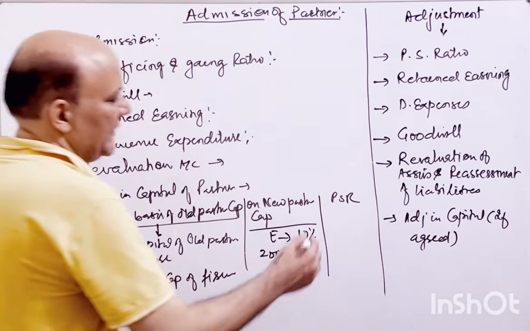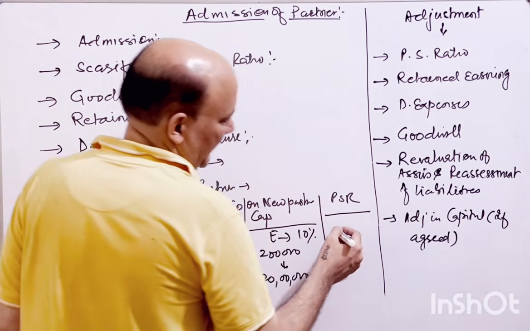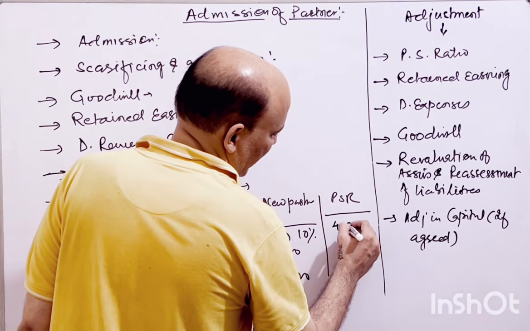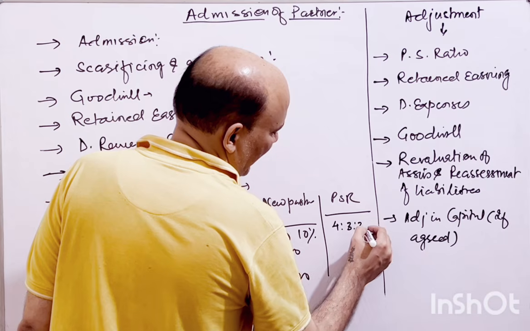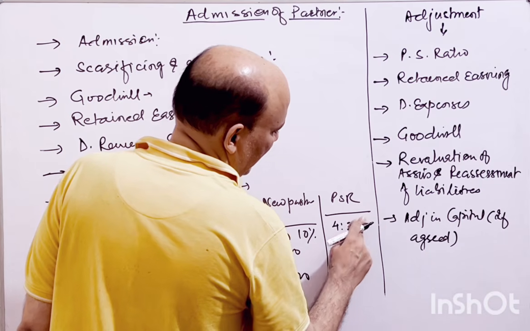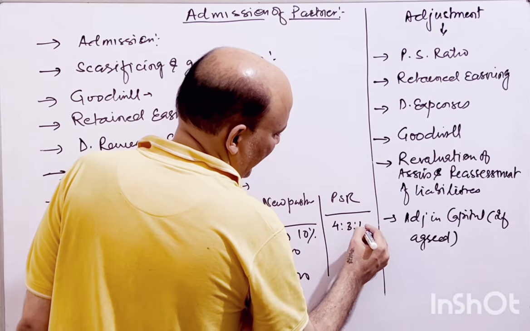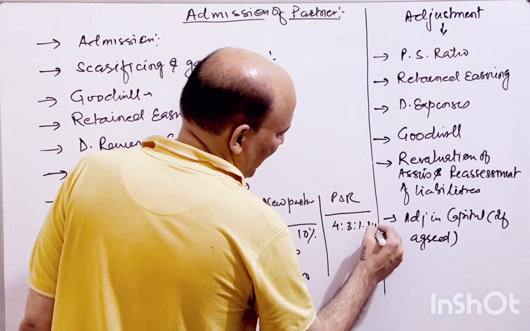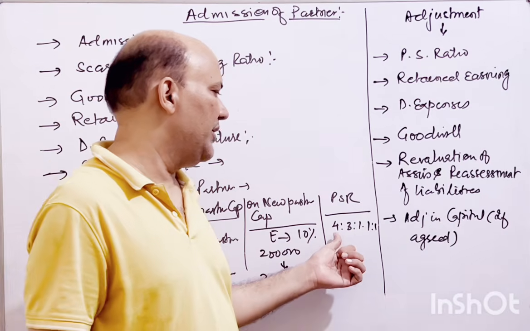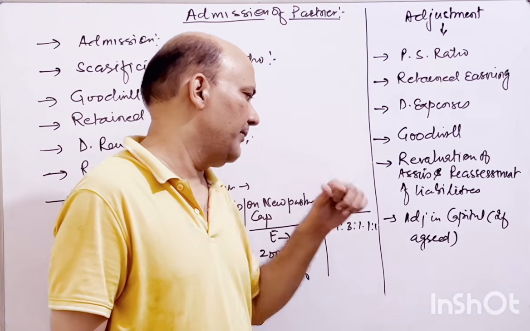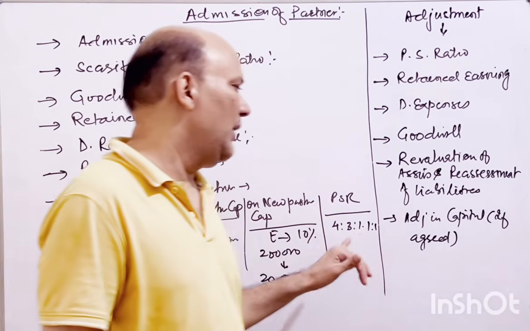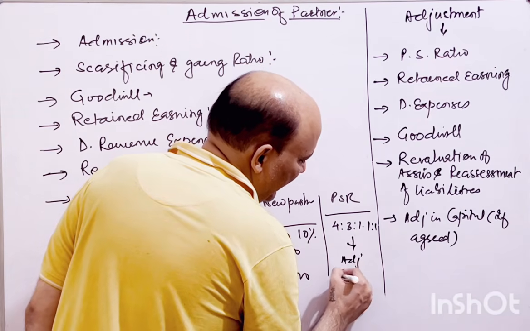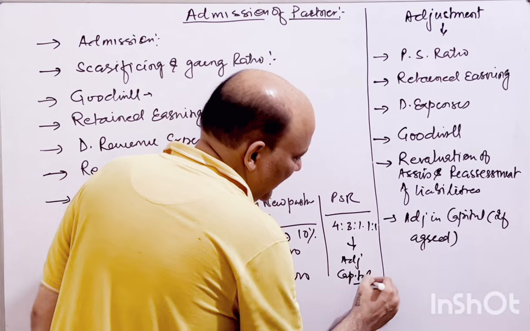Or sometimes what happens is the profit sharing ratio is given. Let's say 4 partners are there and we have been given 4, 3, 2, and 1, which makes 10. और एक हमारा E आ रहा है तो वो भी E हो जाएगा. Let's say the new partnership ratio is 4, 3, 1, 1, 1. ठीक है? So this is the ratio, and on the basis of this you have to adjust the capital of the partnership firm.